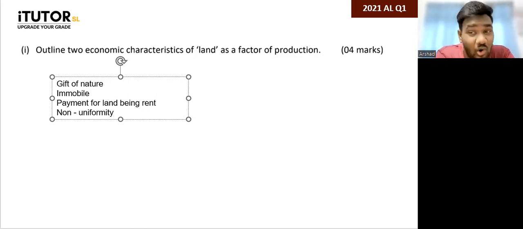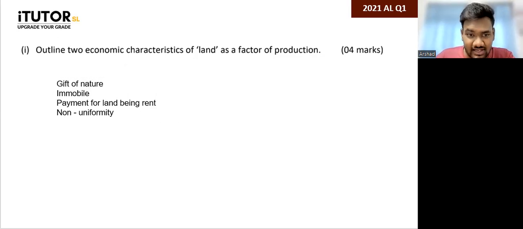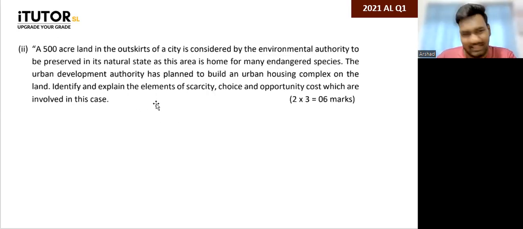That's more than enough. Only 2 characteristics that you have to outline. You don't have to write all. I'm giving you 4. You select 2, write a line or 2 about that. Done. Then we'll go into the next paper. This was an interesting one. Easy, but interesting. Look at this.